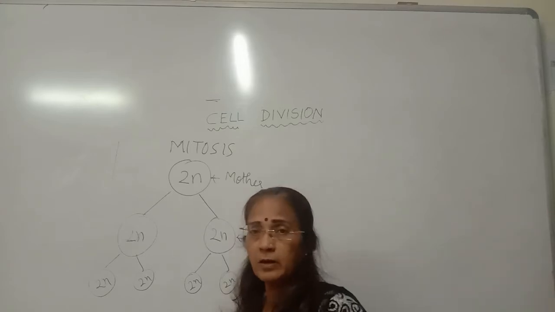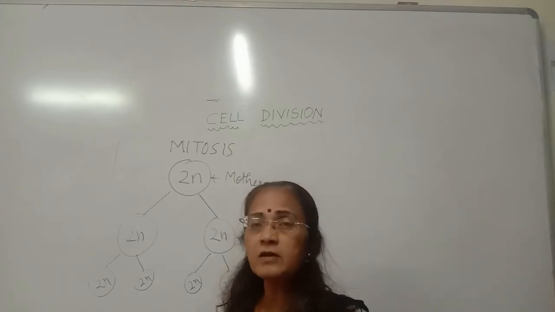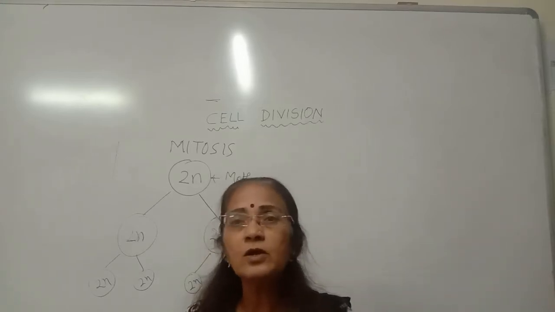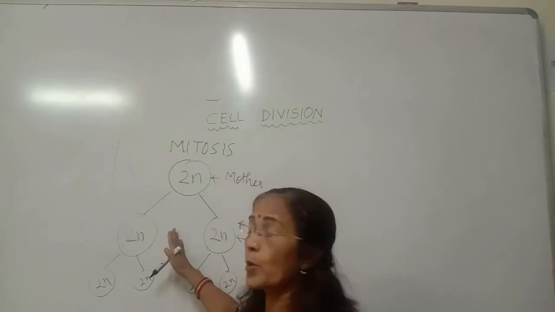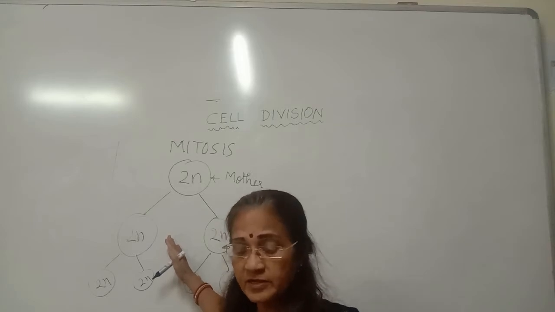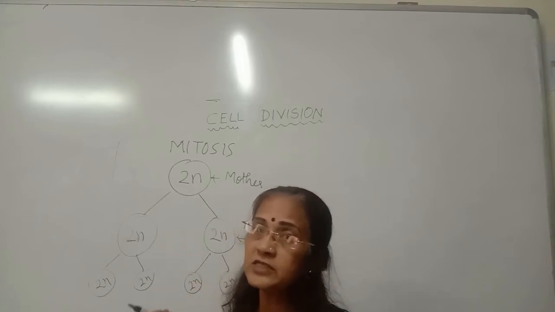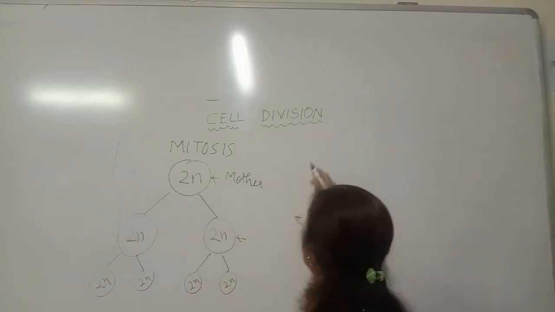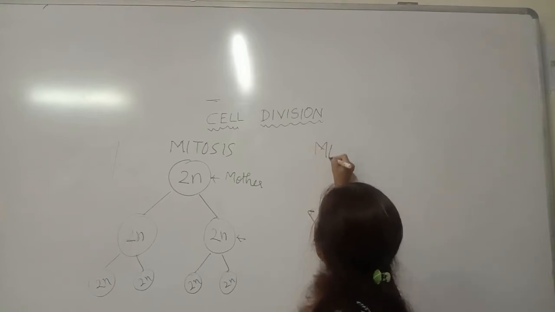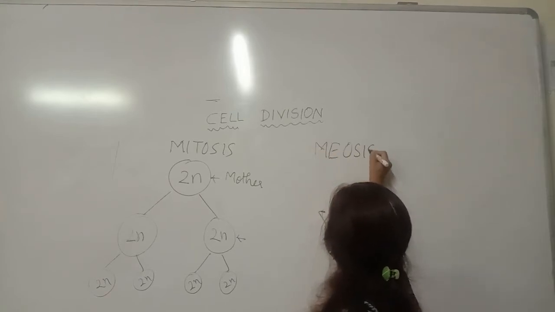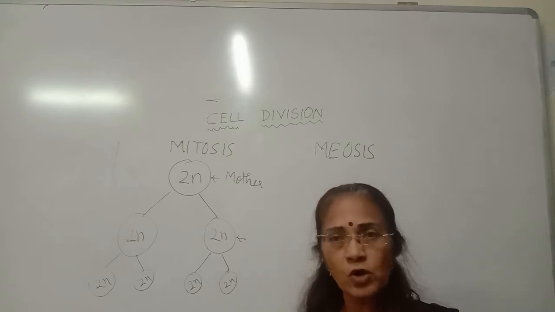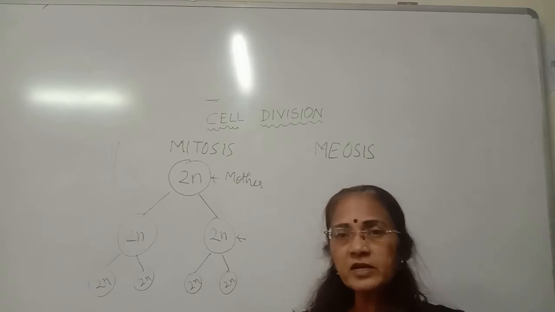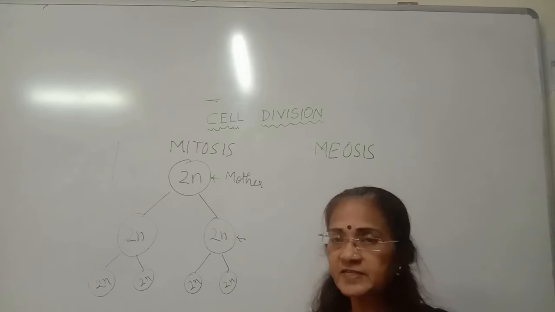So, students, remember, in mitosis cell division, the number of chromosomes remains constant, and hence the somatic cells undergo mitotic cell division. Now, let us see what is meiotic cell division. Meiosis, we call it as meiotic cell division. The cell division name is meiosis, but when we put it in a sentence, we say it is meiotic cell division.